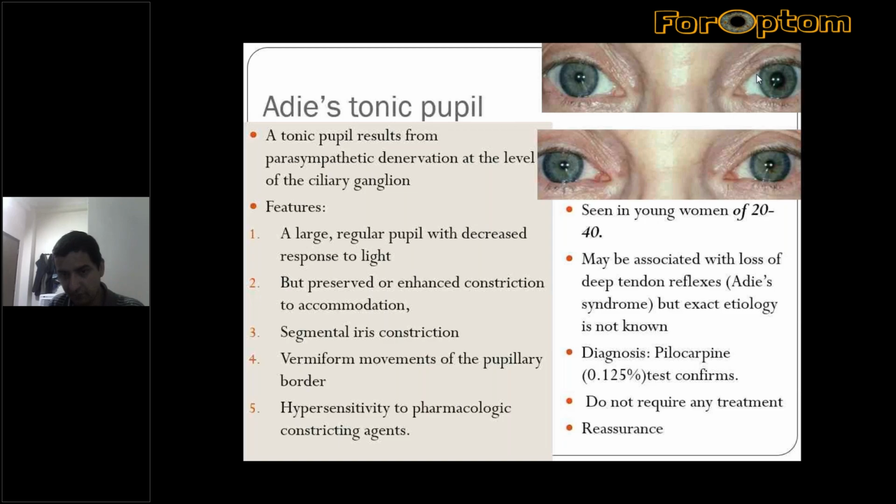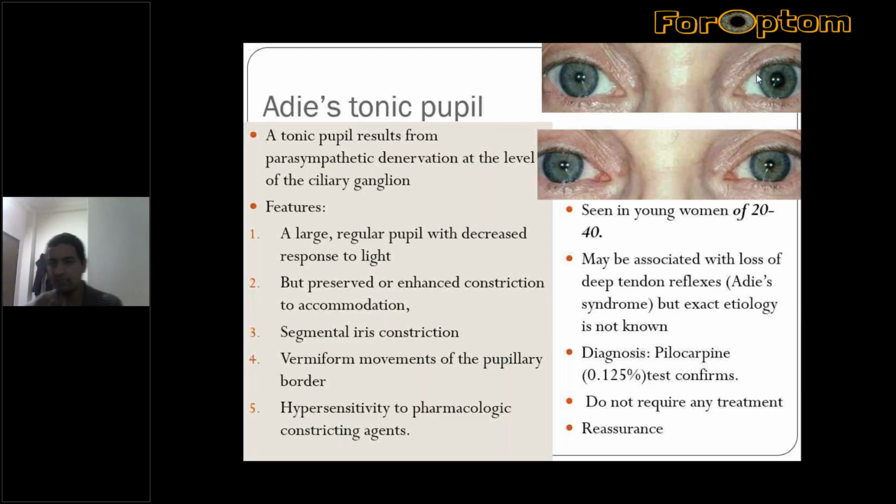It may be associated with loss of deep tendon reflex, which is known as Adie syndrome, but the exact etiology is not known, and more than 50% are idiopathic. So diagnosis of this is made by the 0.125% pilocarpine test. Generally, a normal eye constricts with 0.2% of pilocarpine, not with 0.125% of pilocarpine.